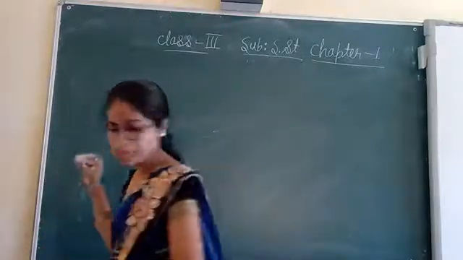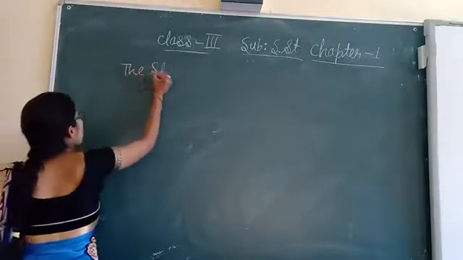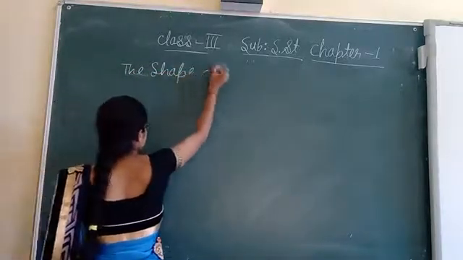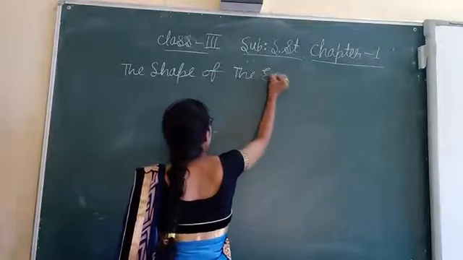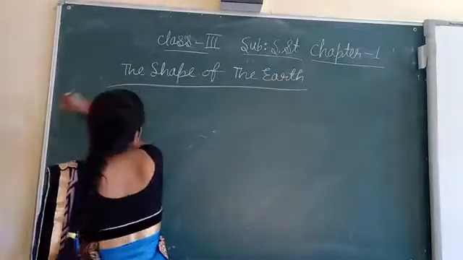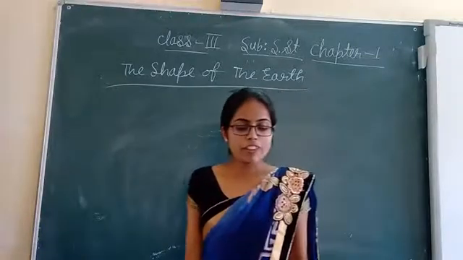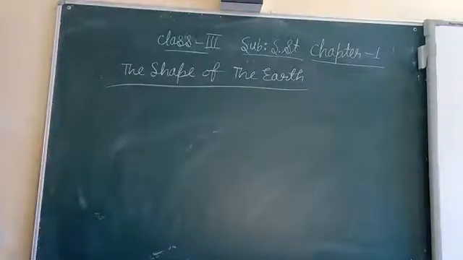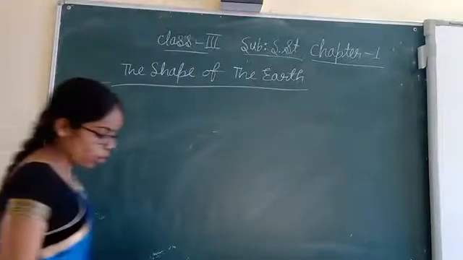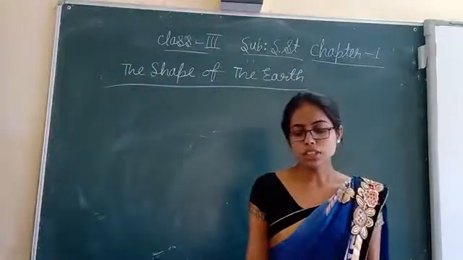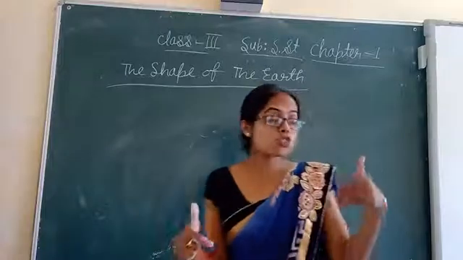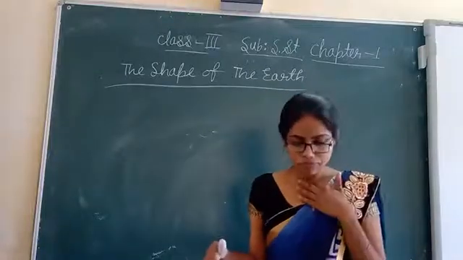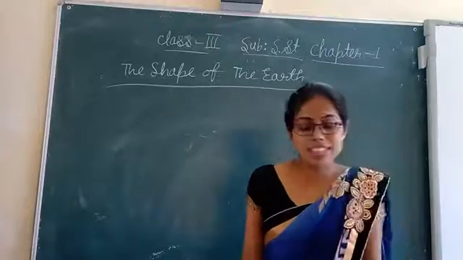Now, let's discuss the shape of the Earth. If we stand in an open field on the seashore near the sea, we will see that the Earth appears flat. That's why people long ago were afraid to travel very far, because they would reach one end of the Earth and be lost, like this they thought.